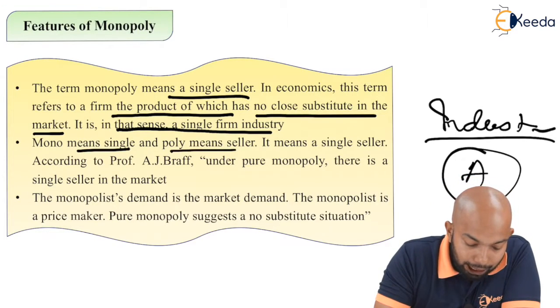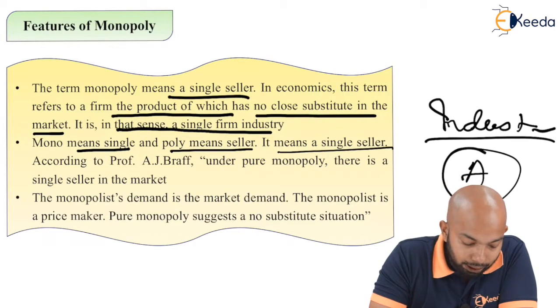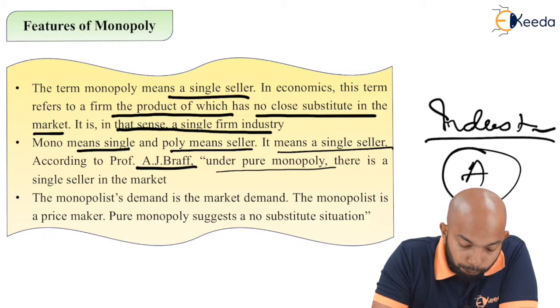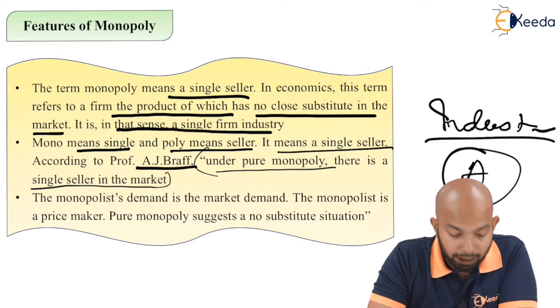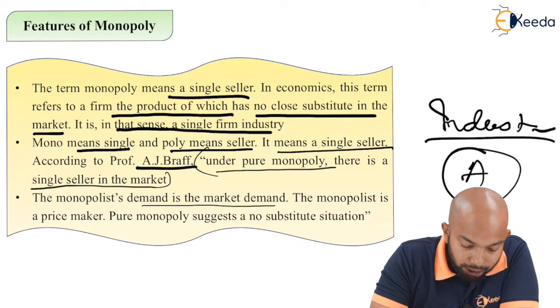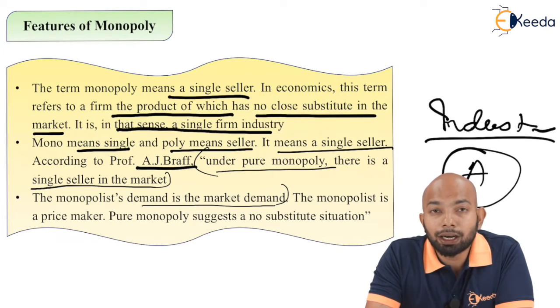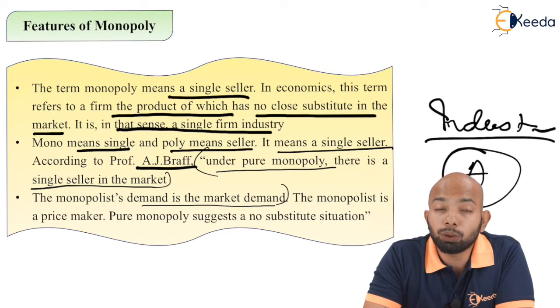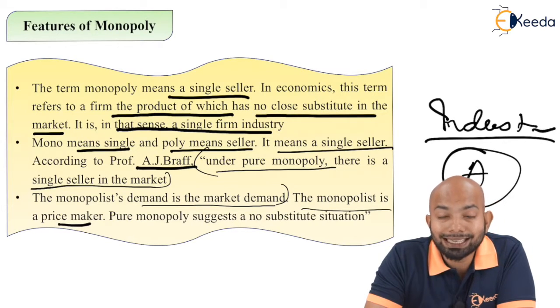Mono means single and poly means seller, single seller. According to Professor A.J. Braff, under pure monopoly, there is a single seller in the market. The monopolistic demand is the market demand. So whatever demand there is in the market, that demand under this market can be known as monopolistic demand. The monopolist is a price maker. Basically, he's the price maker.